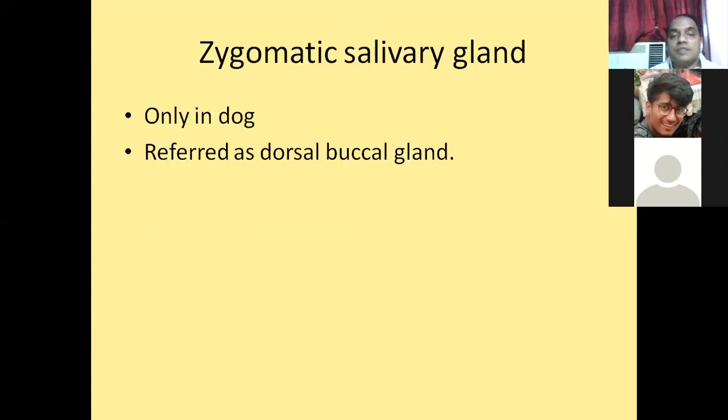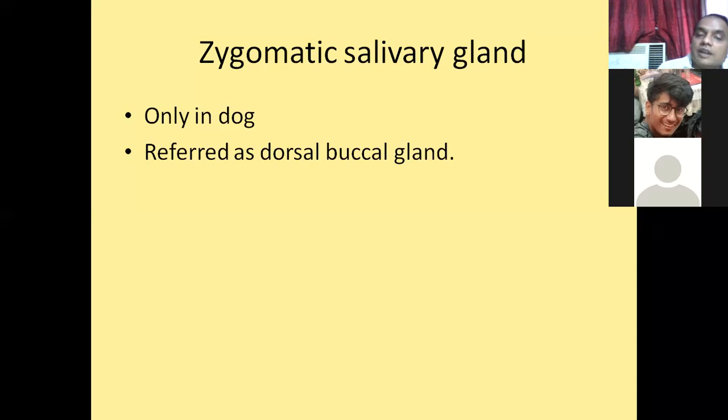Now one more special salivary gland, the zygomatic salivary gland. You remember this zygomatic salivary gland is only found in the dog. It corresponds to the dorsal buccal gland. We already discussed the buccal glands: the dorsal buccal gland, ventral buccal gland, and middle buccal gland. So the zygomatic salivary gland corresponds to the dorsal buccal gland.